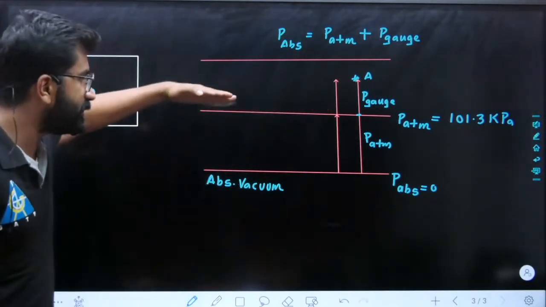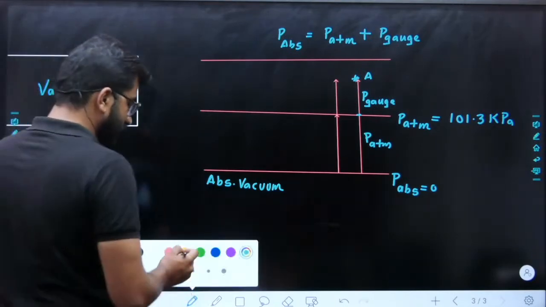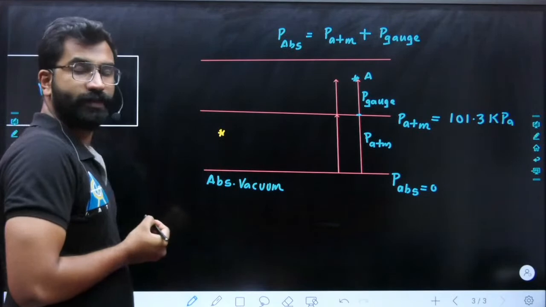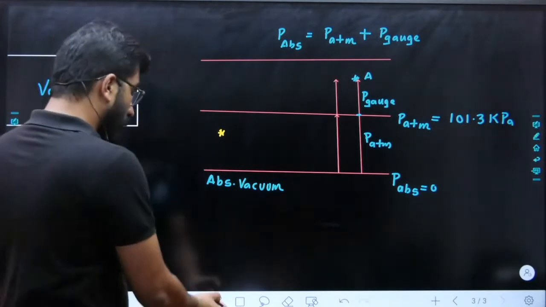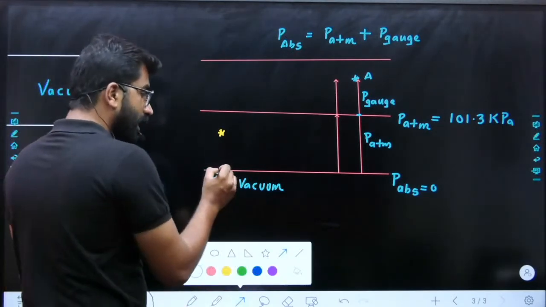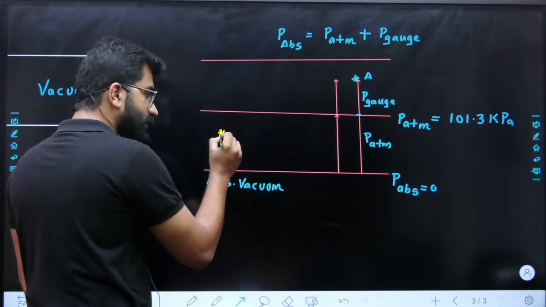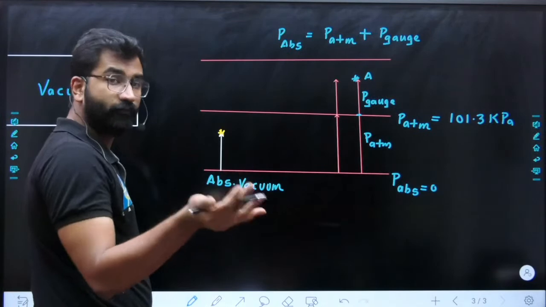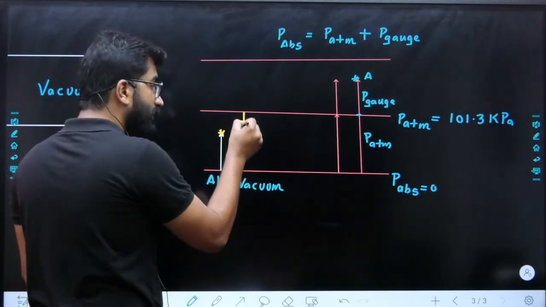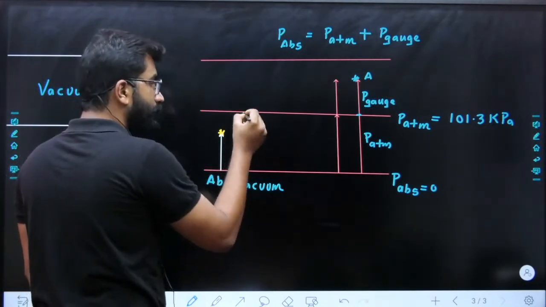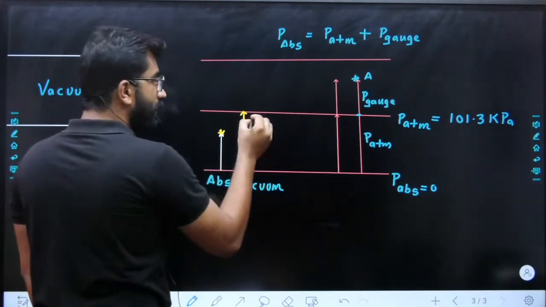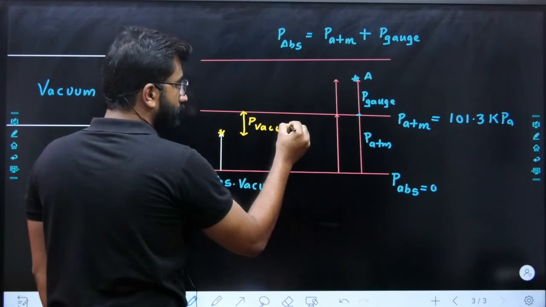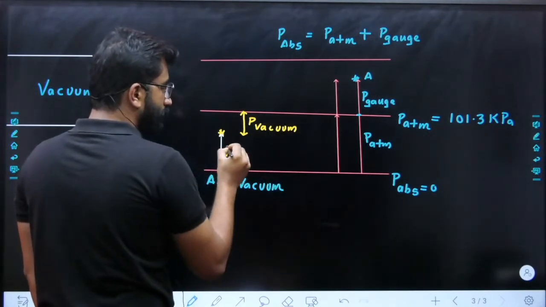So any pressure which is less than atmospheric pressure, that value is vacuum. So here what will be the absolute pressure? Absolute pressure will be the distance from absolute vacuum. What will be the vacuum gauge pressure or vacuum pressure? Vacuum pressure will be this distance. This will be your P vacuum. This will be your P absolute.